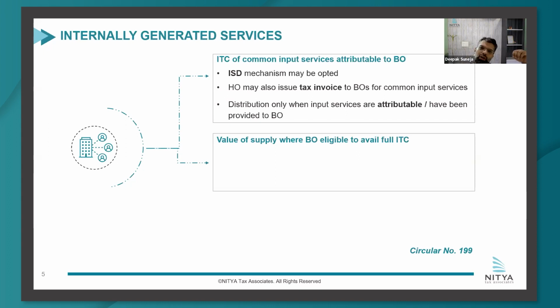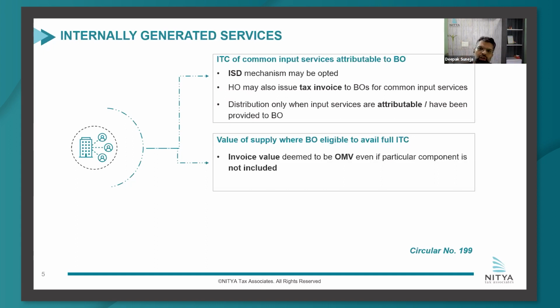Then secondly, how the format should be. Let us say the format is not proper, or in the format you have mentioned 2 services and you have missed out 3. Would it mean that those 3 services are not being cross-charged, and now after audit you'll need to cross-charge?